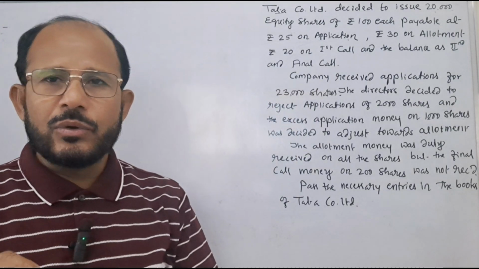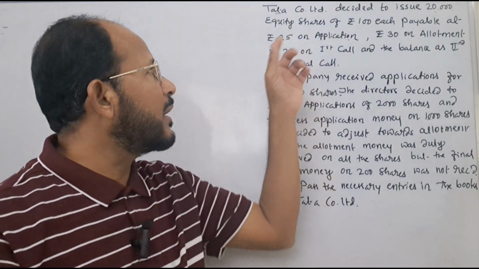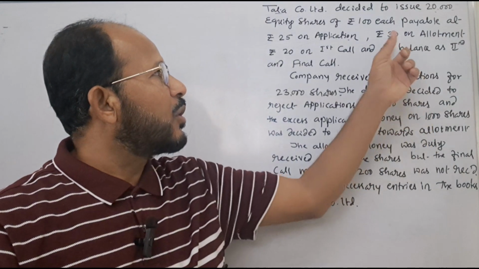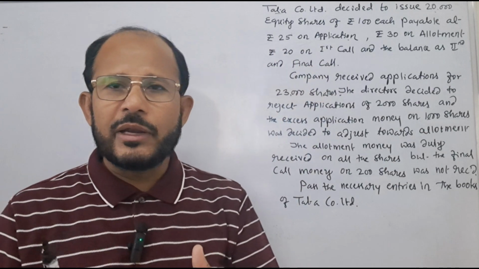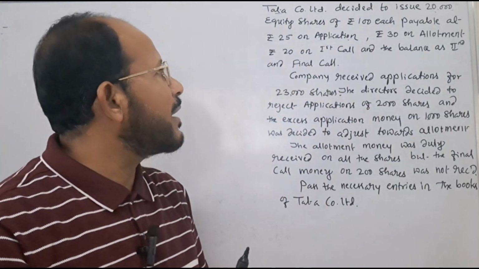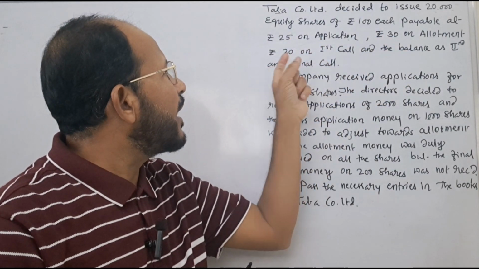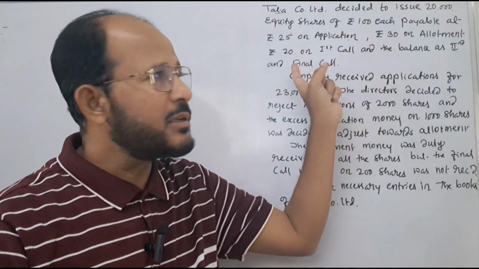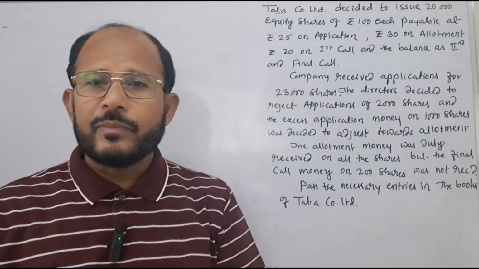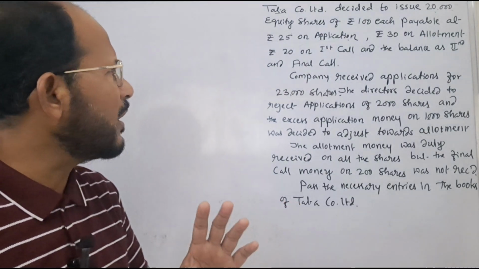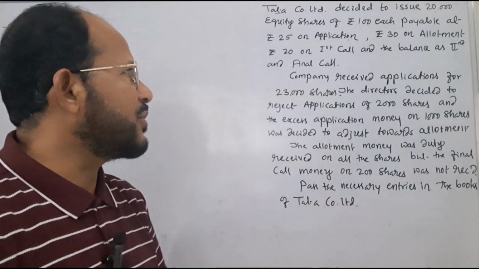Here the company is going to collect this rupees 100 in different installments. As application money, it is going to collect rupees 25 per share, as allotment money rupees 30 per share, and as first call money rupees 20 per share. And the remaining balance, how much does it come to? 25 plus 30, 55, plus 20, 75. But the value of the share is rupees 100, right? That is why the remaining balance, rupees 25, is to be taken as the second and final call money. Here total 4 installments are there, through which the company is planning to collect the face value of the share.